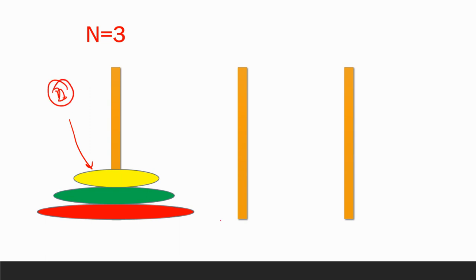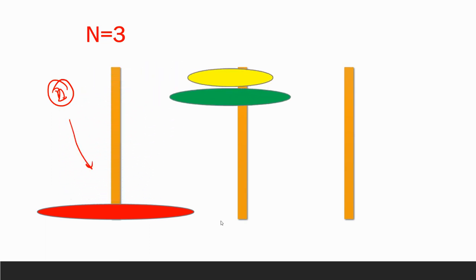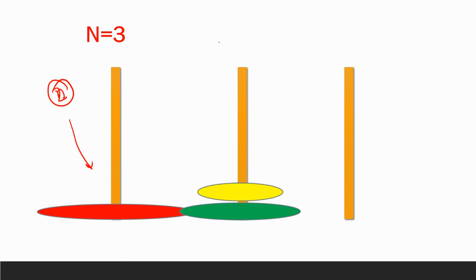We need to call recursion, and we are assuming that recursion will do our task, and recursion will move from this source to destination. In the sense, this is a destination for recursion, but we know this is actually the helper rod, right? We have just told recursion that you need to move these two disks, and recursion asks me, where is your destination? We are passing this helper as your destination. And recursion needs one more thing, that is the helper. So we are going to pass this destination rod to recursion, that you are going to use this rod as your helper. So recursion has done our task for us.